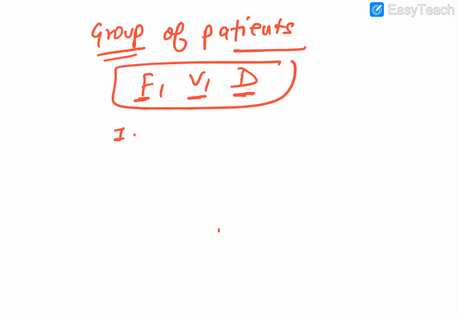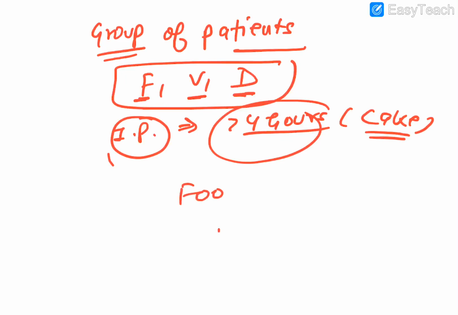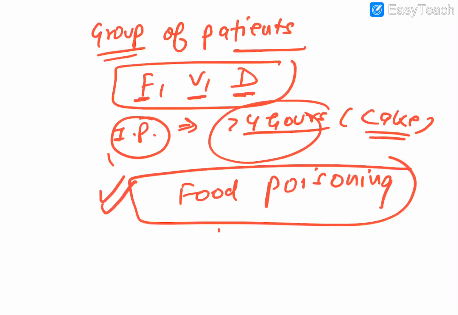So obviously this relates with incubation period and all that. Suppose they have come 4 hours after eating any cake or any other contaminated meat or milk, paneer and all that stuff. So this is a typical case of what? Food poisoning. Okay, so that is a typical case of food poisoning, and you can just ask what you have eaten, guys. So they will tell you, sir, we have eaten a cake, we have eaten this particular Chinese fried rice, or whatever in the marriage party and all. So that is a typical history which you can get of what? Food poisoning here, guys. That is what is termed as food poisoning.